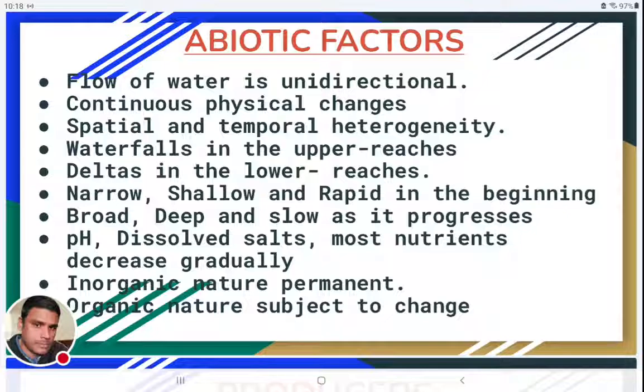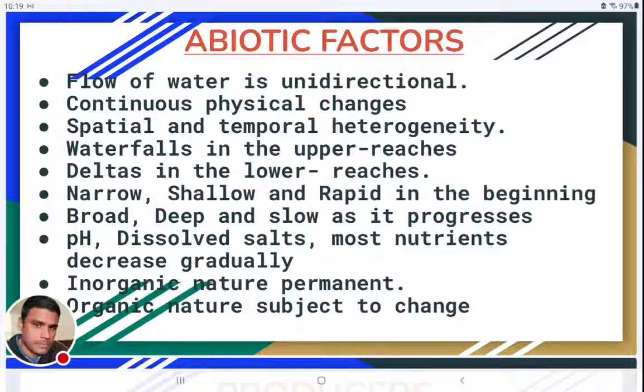This flow of water is very, very important, because the flow of water decides what types of physical conditions are to be there in this river water or lotic water ecosystem. The flow of water will be unidirectional. In one direction only the water will always be flowing, from the region where the river takes birth towards the ocean side. Finally, lotic water ecosystems will meet the ocean.